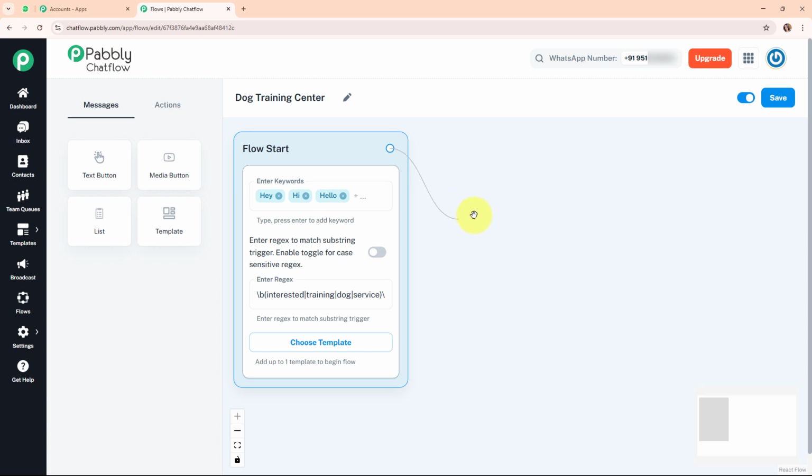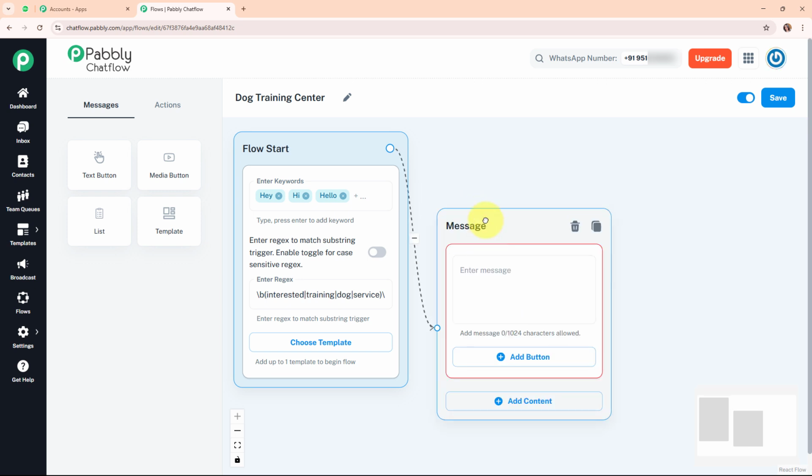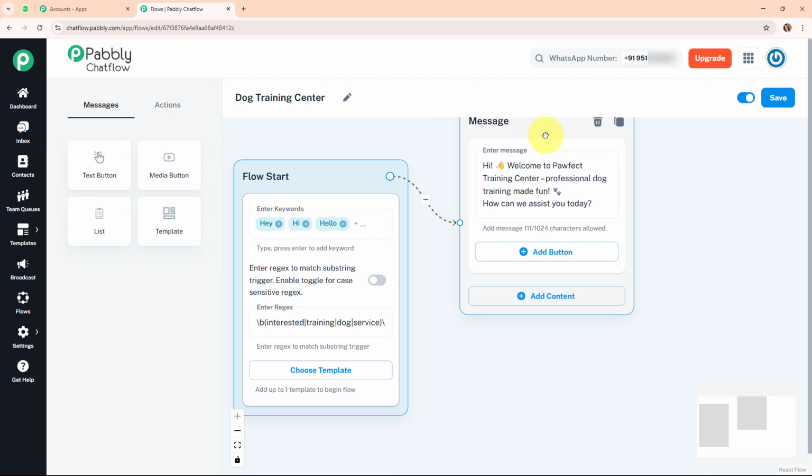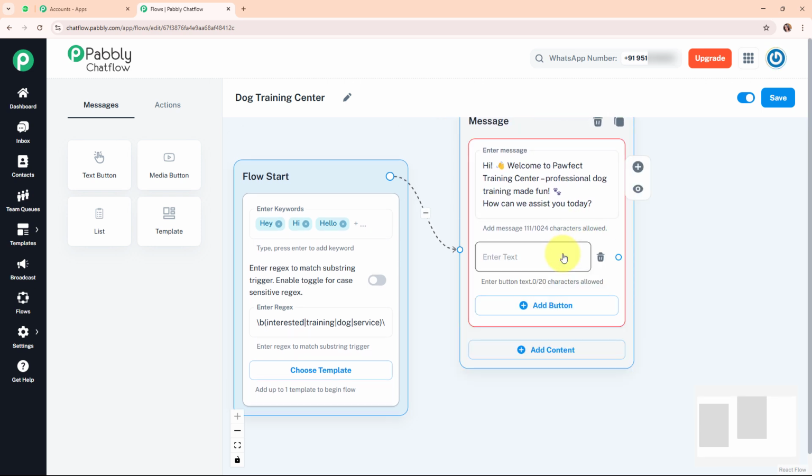So we are going to add a text box over here. I'm going to select the text plus button box, and in this message box I'm going to enter a welcome message that I want to send to my customer whenever they text my WhatsApp number, or whenever they ask about any query on my WhatsApp number. So here I'm going to add a basic welcome message such as, hi, welcome to Perfect Training Center, professional dog training made fun. How can we assist you today? So this is the basic hello message, and then I'm going to add a button over here.